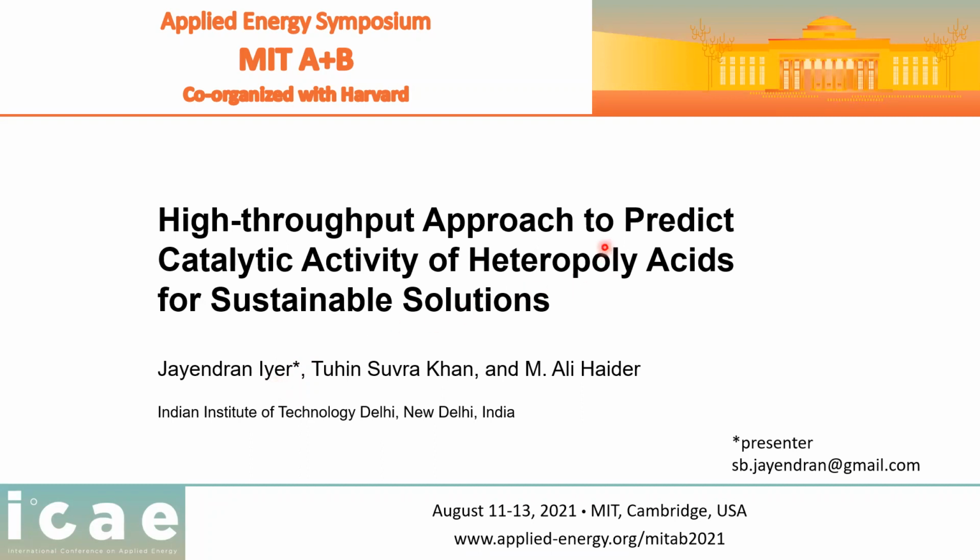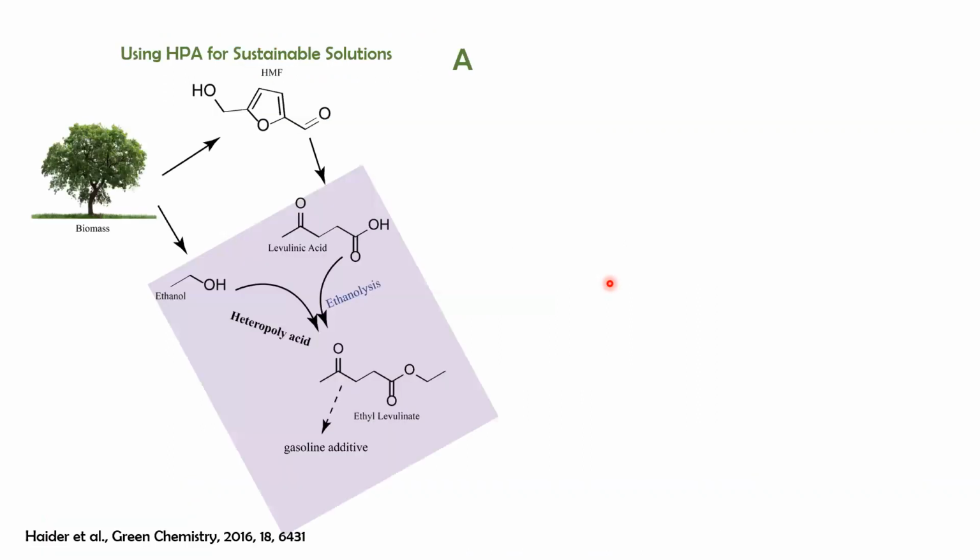I am excited to present my work where I am trying to predict the catalytic activity of heteropoly acids using a machine learning approach. Heteropoly acids have been used for various sustainable solutions. We can see an example over here suggested from our own lab previously. Here, ethanol and levulinic acid derived from biomass could be converted to ethyl levulinate using heteropoly acid. Ethyl levulinate could be used as a gasoline additive.